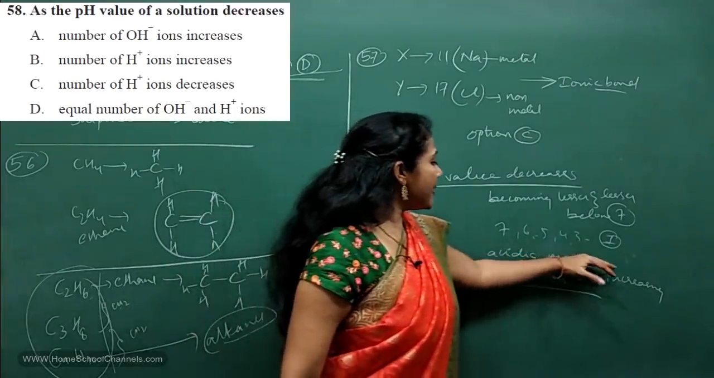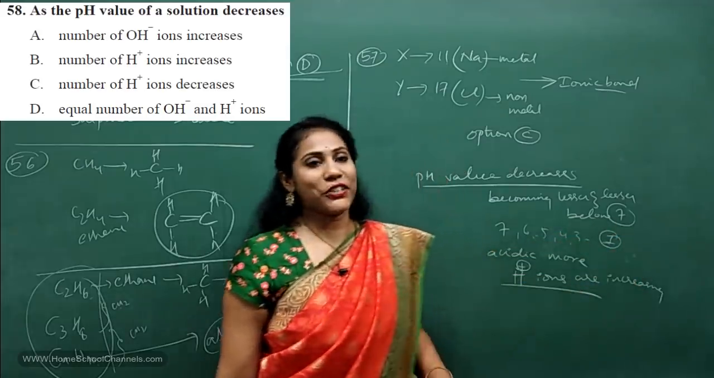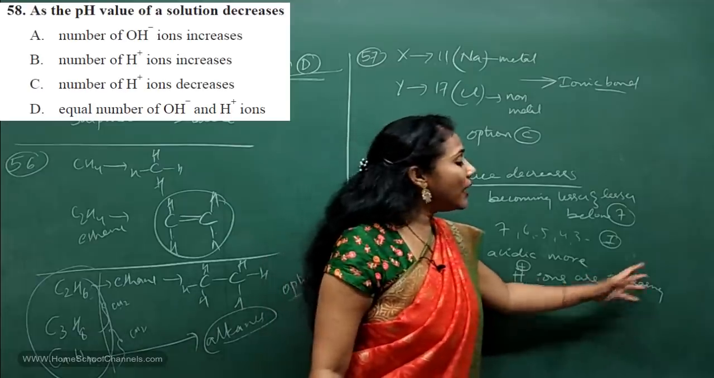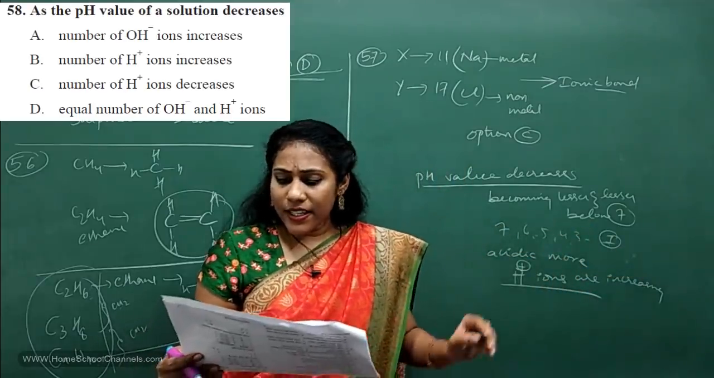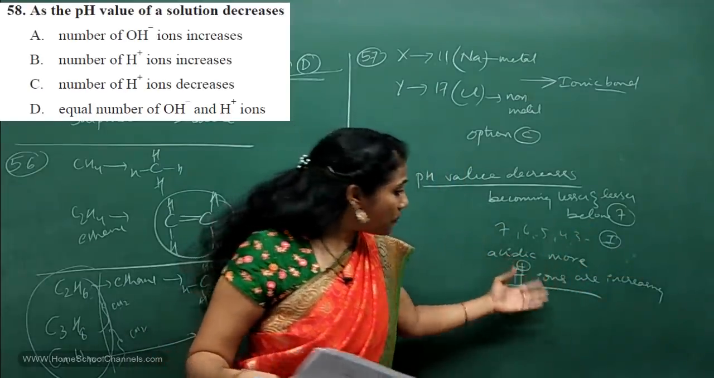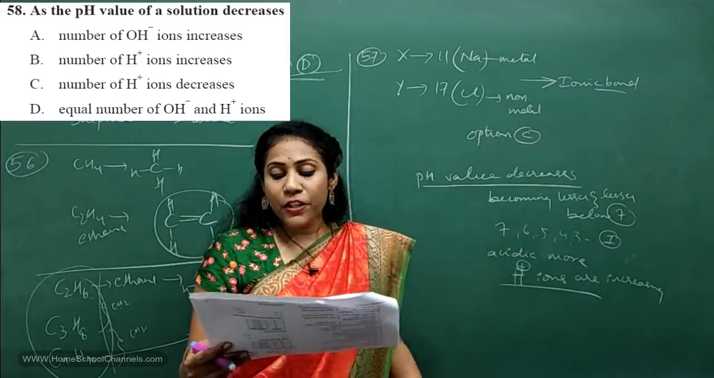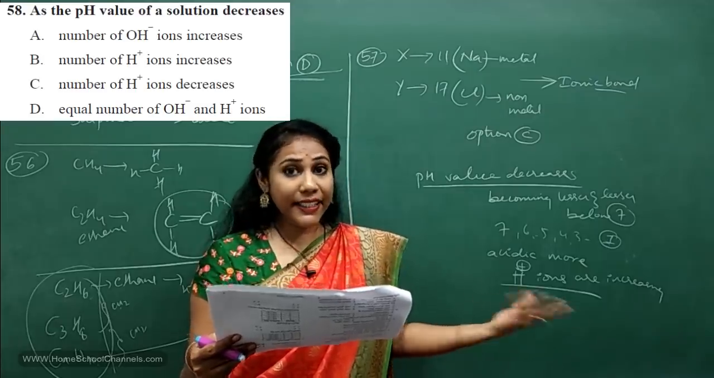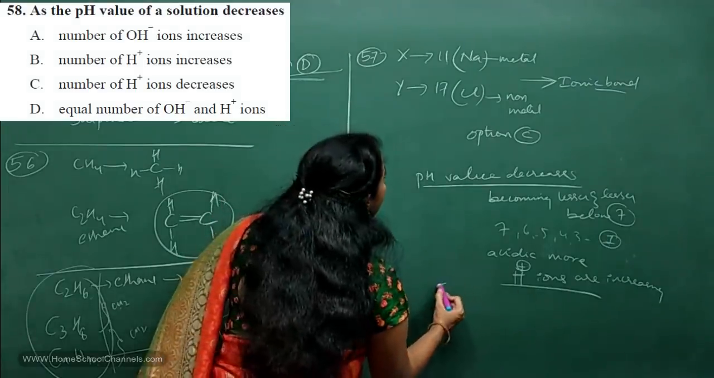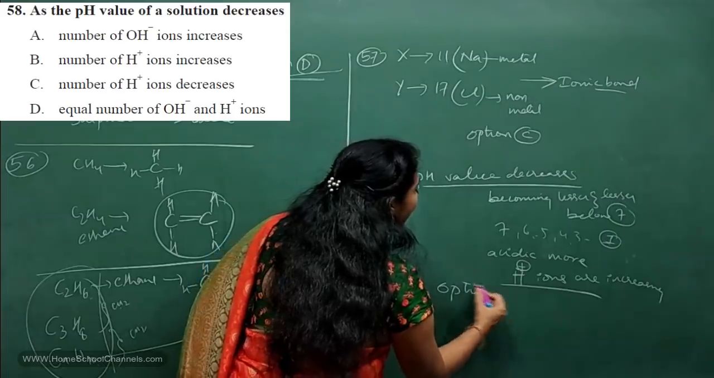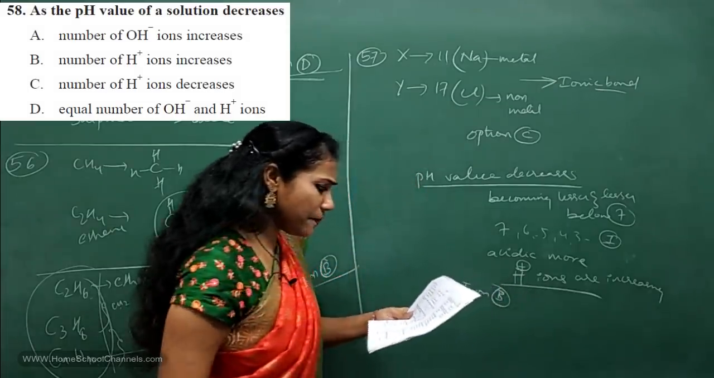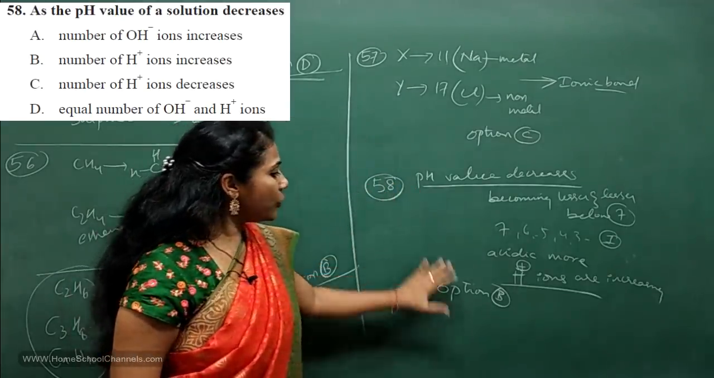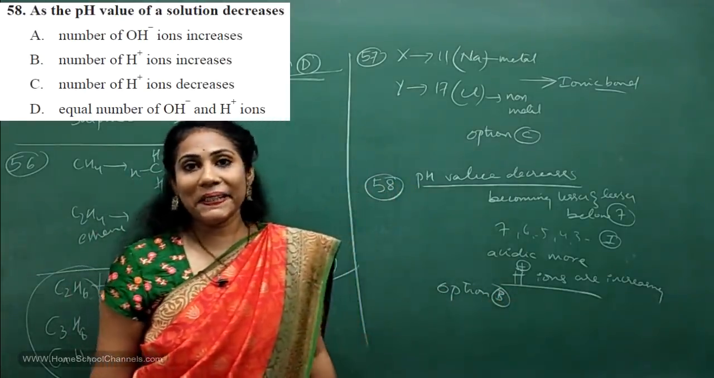So more acidic means what? Lesser and lesser pH. So as pH value decreases, what would happen? Our H plus ion concentration increases. That means the number of H plus ions is increasing. So which option will you mark? Number of H plus ions increases, that is option B. So option B is the correct answer for which question? It is for the 58th question, isn't it? So for the 58th question, option B is the correct answer.